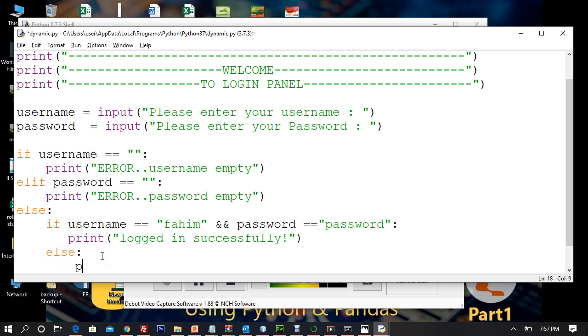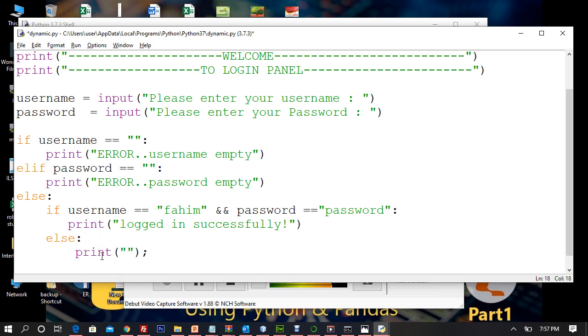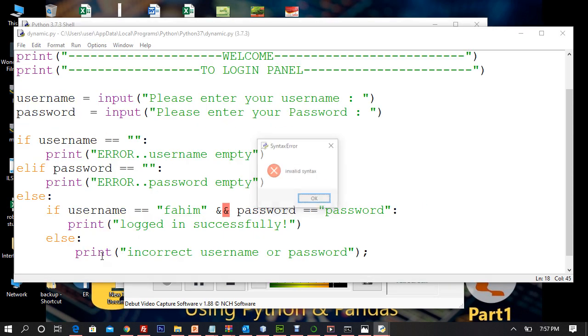Now I will say else print, it's going to be very easy once you practice, right? Else print incorrect username or password, as simple as anything. So let me execute it once again.